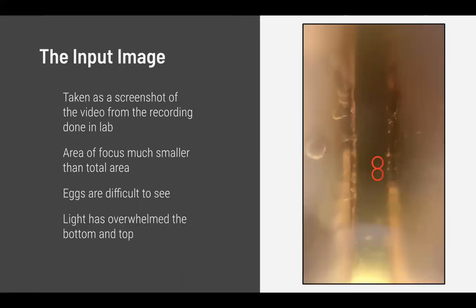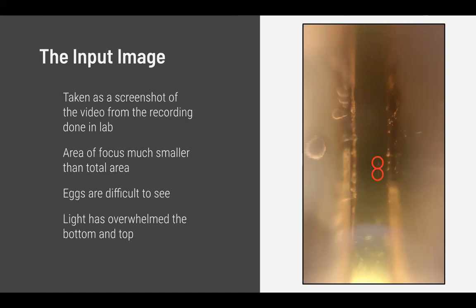So here's a sample image, and you can see there's 2 eggs circled in the tube. The area of focus is just the tube right there in the middle. It's much smaller than the total area of the image. The eggs are really difficult to see even when circled, and the light has overwhelmed the top and the bottom, making those areas almost useless for computation.